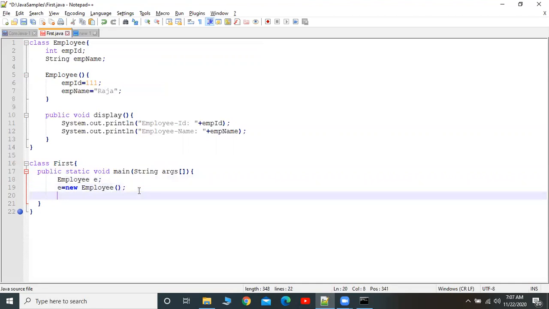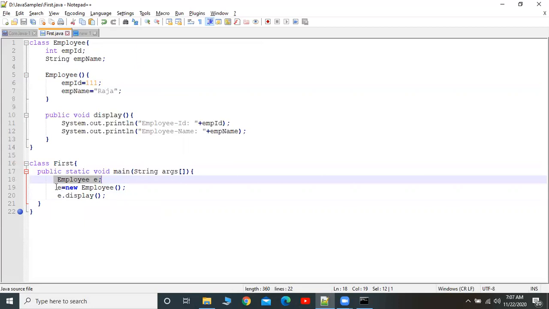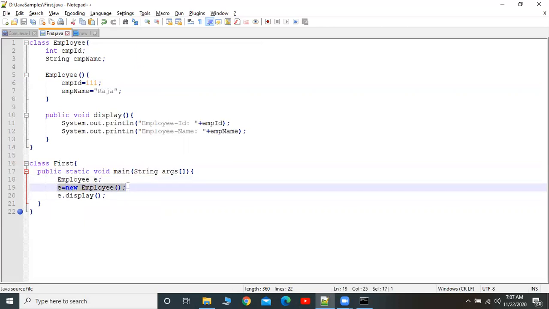Then how will you call the method? Using e dot the name of the method, display. This is the way you have to call the method. Here we are defining the variable of the class, and again here we are creating an object. People may get confused in the interview: how many ways can we create an object? Only one way as part of Java, using the new operator.